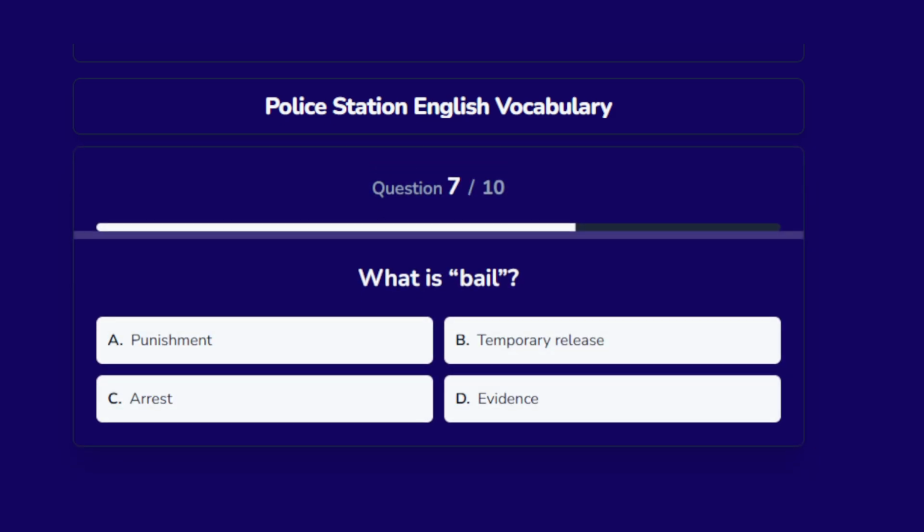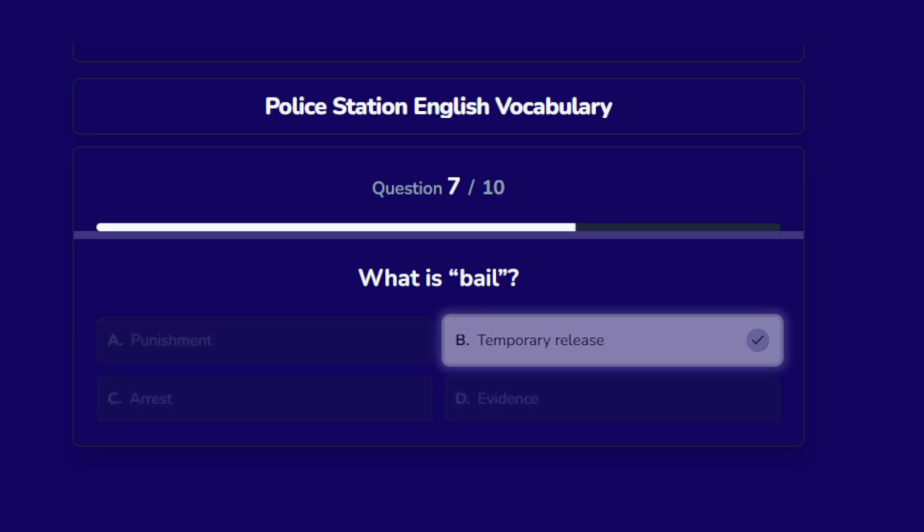What is bail? Options are A. Punishment, B. Temporary release, C. Arrest, D. Evidence. The correct answer is temporary release.